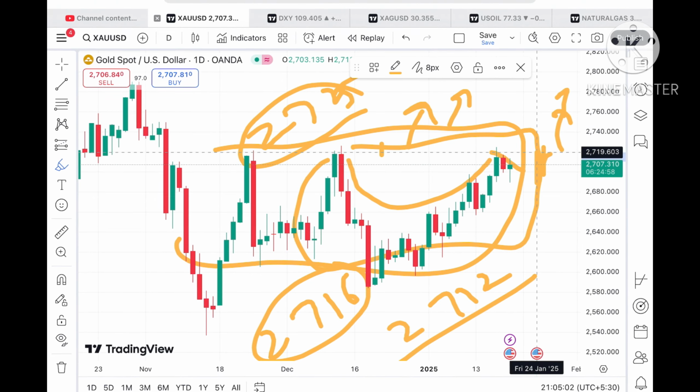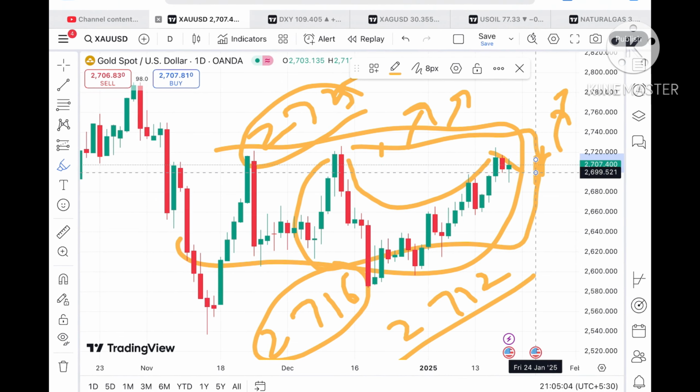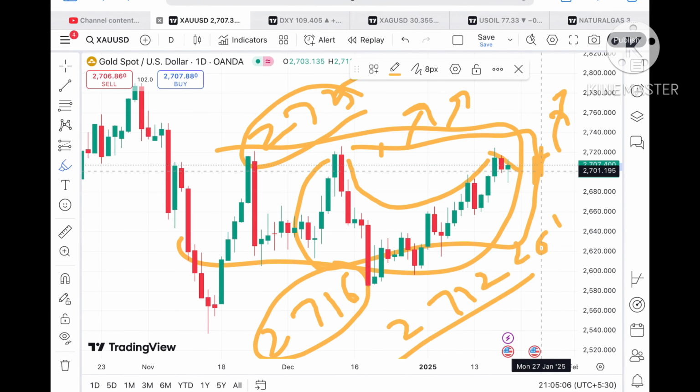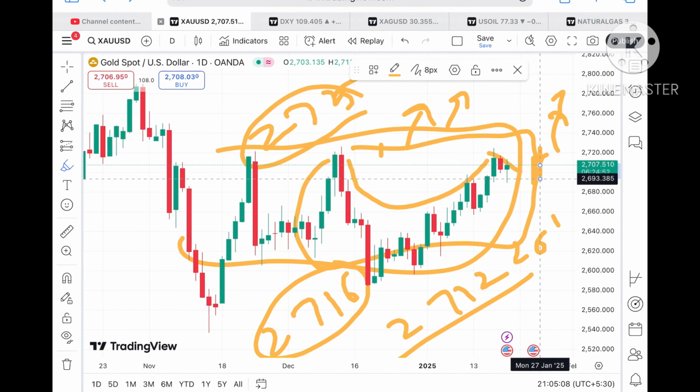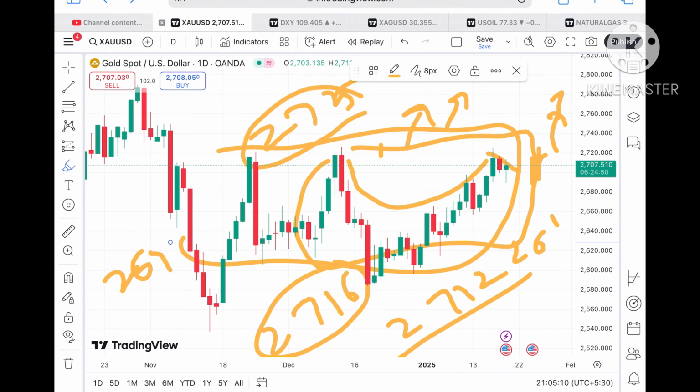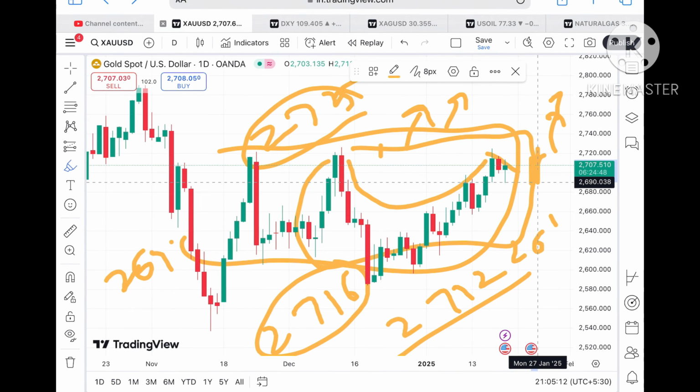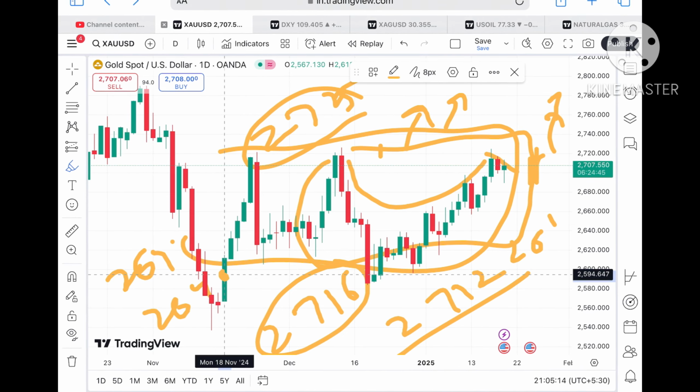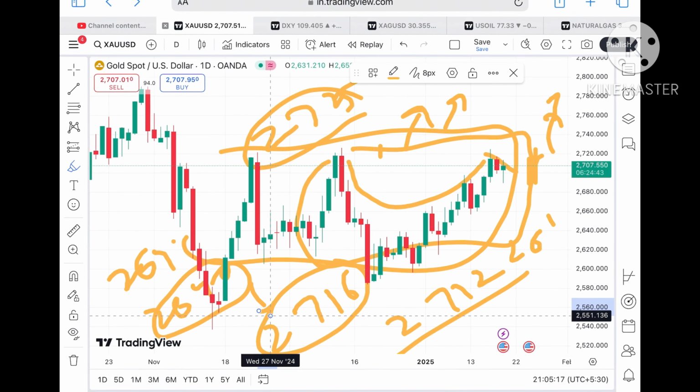But if the price doesn't sustain, it can touch a level of around $2699, and from there it can go further low towards a level of 2693. And if the price starts going below this level, a probability of going towards 2690 will be there, and then a further low we can see.